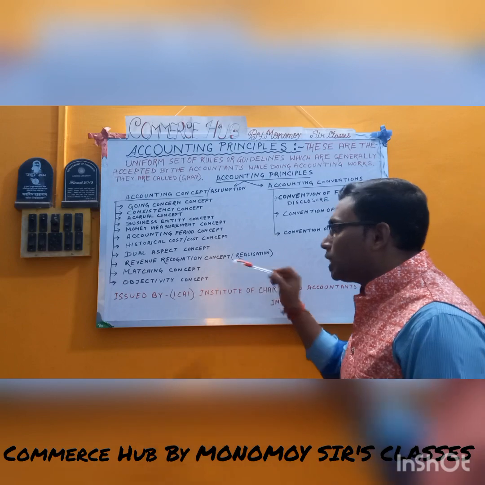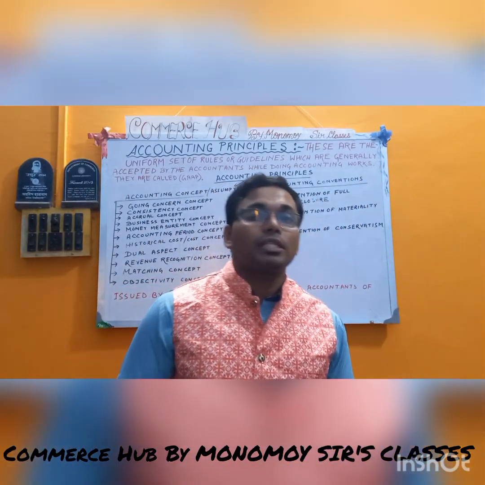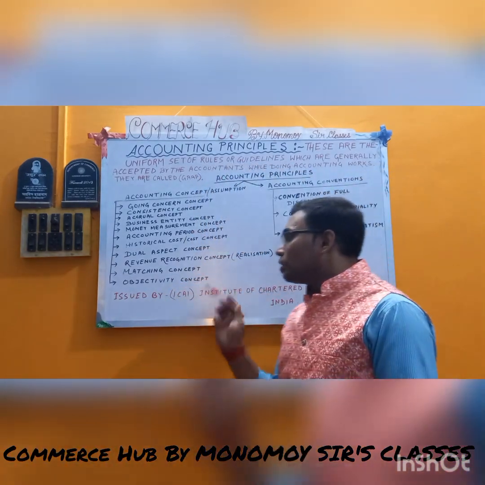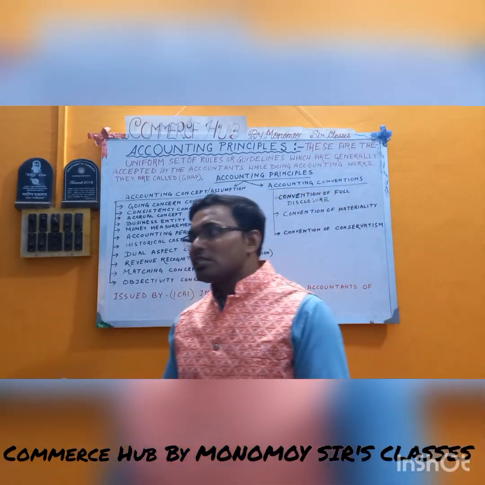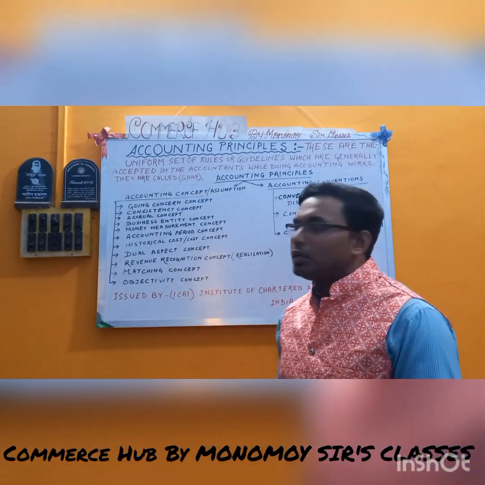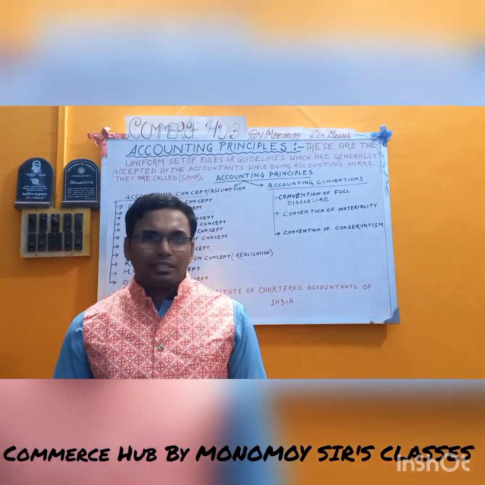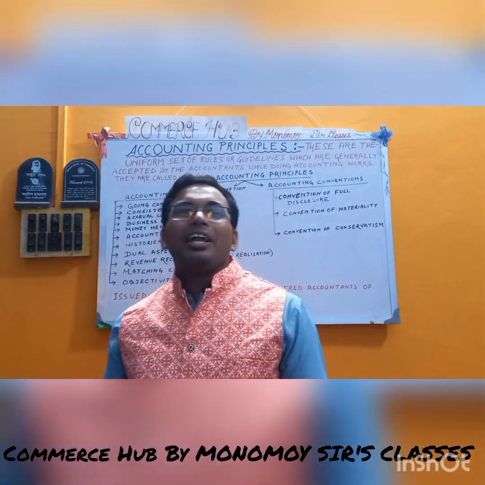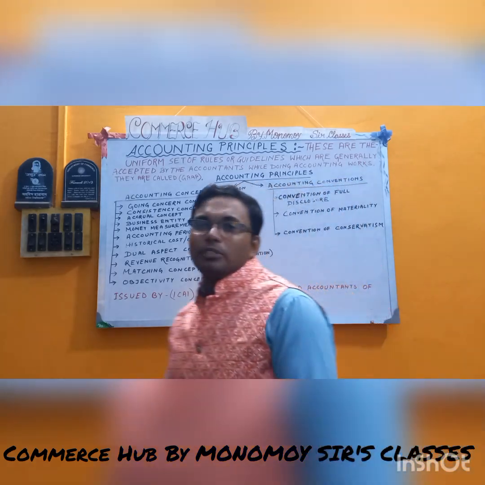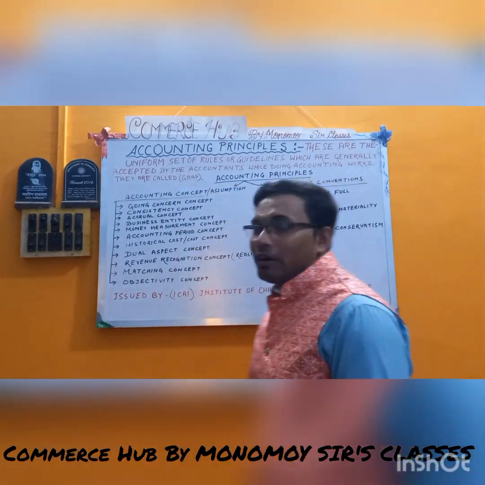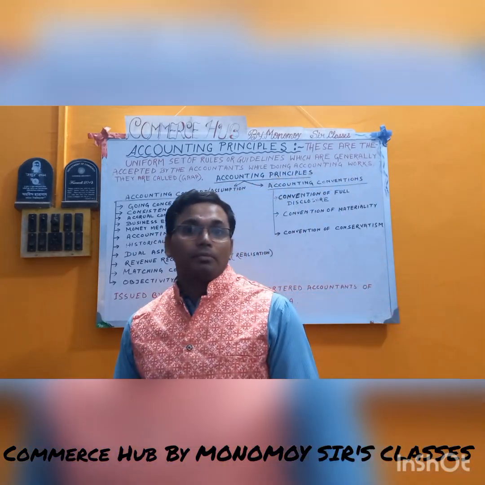The last one, objectivity concept. According to this concept, it is assumed that only those transactions or only those things which are a part of our main objective will be considered. That means immaterial or any other unseen thing will not come in the books of accounts. Only those things which are based on our objective will come in our accounting. Okay, so these are all the accounting concepts.